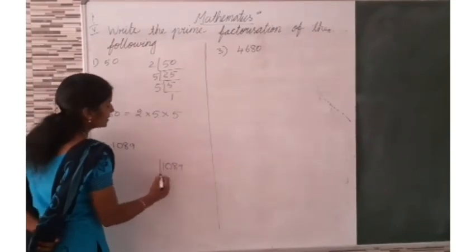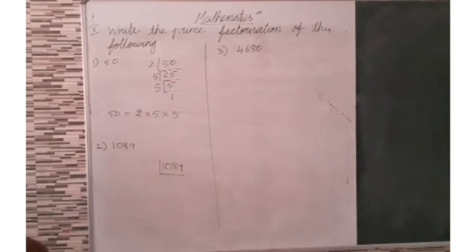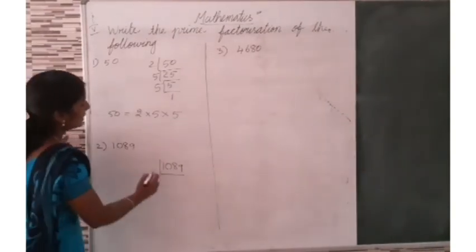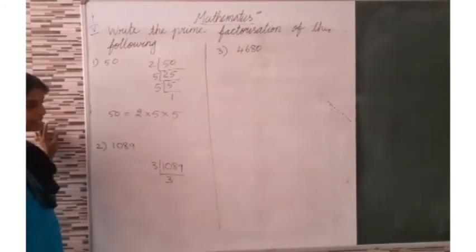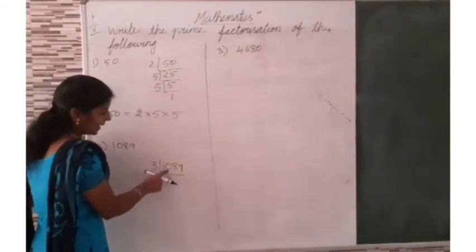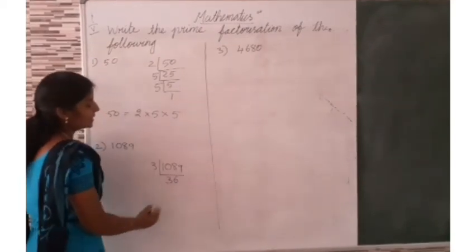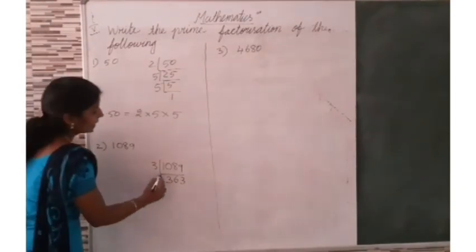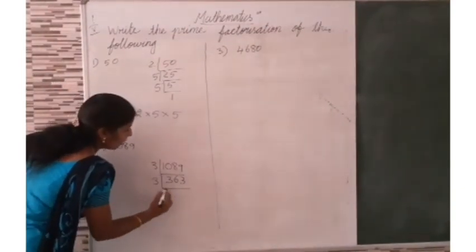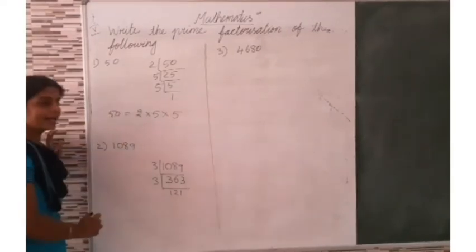1089. Now, just you listen here, this is 3 table. 3 3s are 9, isn't it? 1 balance, then 18. 6 3s are 18. Then again 3 3s are 9. Then 3 table, 1 3 is 3. 2 3s are 6. Again 1 3 is 3.